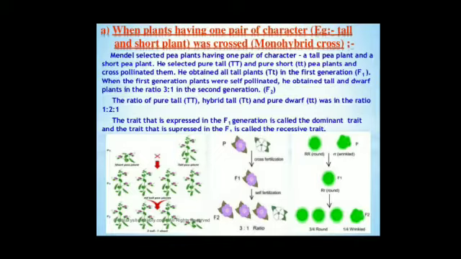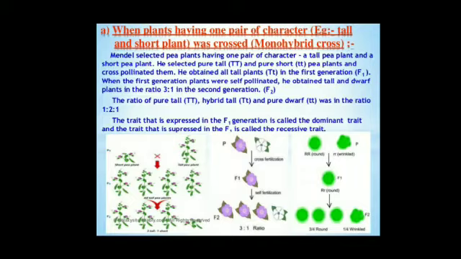So Mendel belongs to a farmer family, and Mendel was very interested in field work. So Mendel chose the pea plant to study the pattern of inheritance. Inheritance means the transfer of characters from parents to offspring. The scientific name of the pea plant is Pisum sativum.